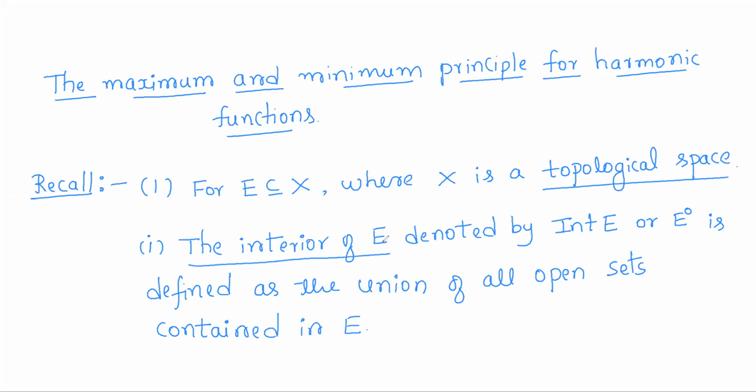First, for any subset E of X, where X is a topological space, we define the interior of E. The interior of E, denoted by these two symbols, is defined as the union of all open sets contained in E. So, for any subset E of a topological space X, we define the interior of E to be the union of all open sets contained in E.